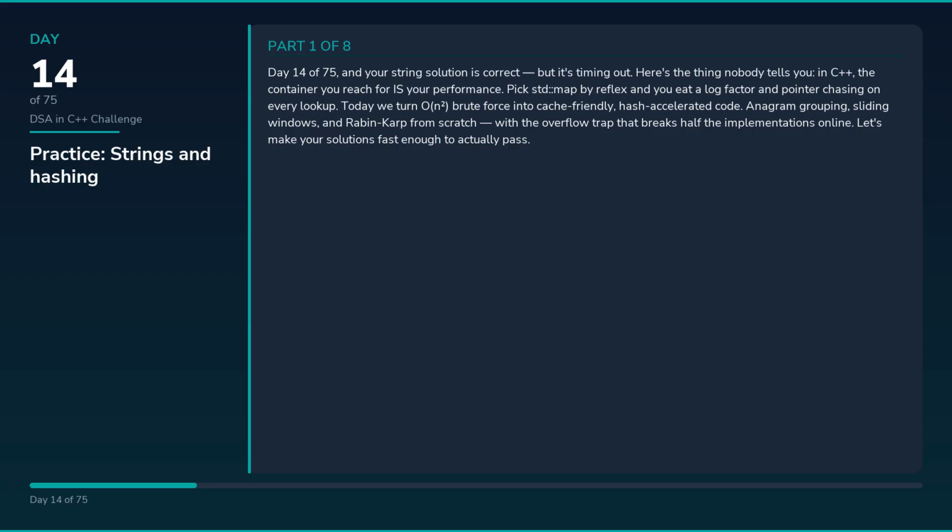Today we turn O(n²) brute force into cache-friendly, hash-accelerated code. Anagram grouping, sliding windows, and Rabin-Karp from scratch, with the overflow trap that breaks half the implementations online. Let's make your solutions fast enough to actually pass.